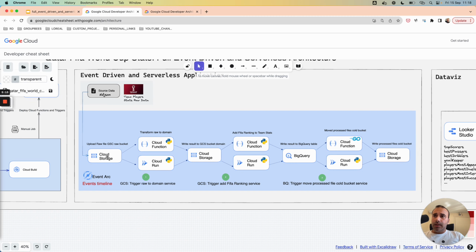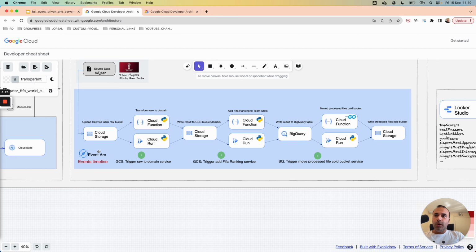The file is uploaded to a Cloud Storage bucket. This bucket is dedicated to raw data. At the bottom, we have an event timeline for Eventarc.